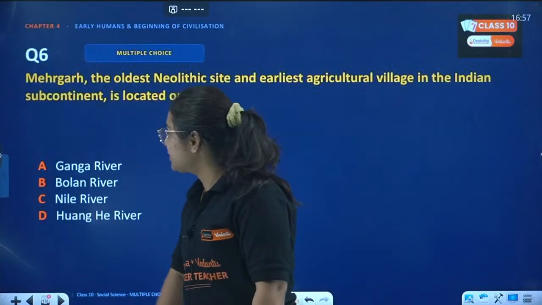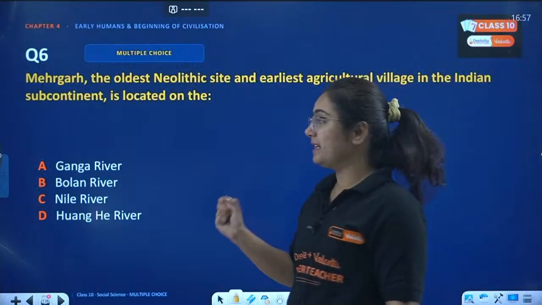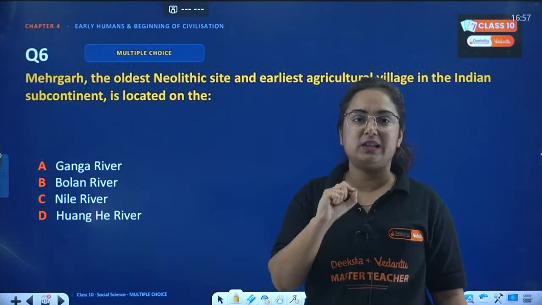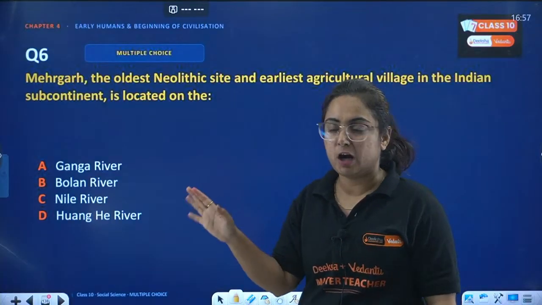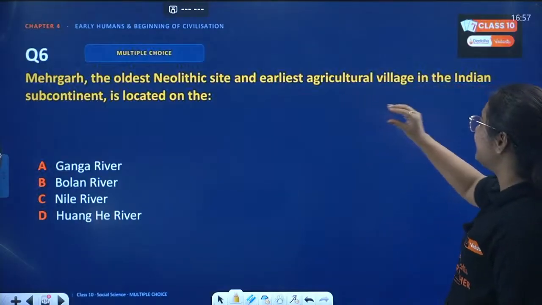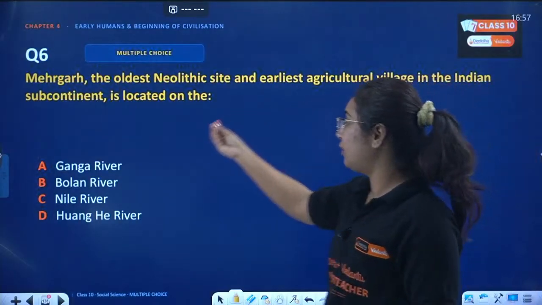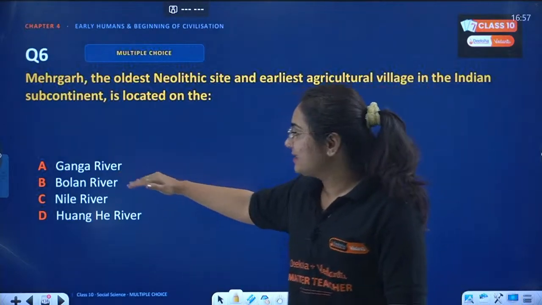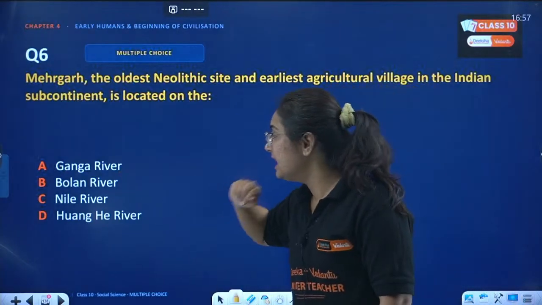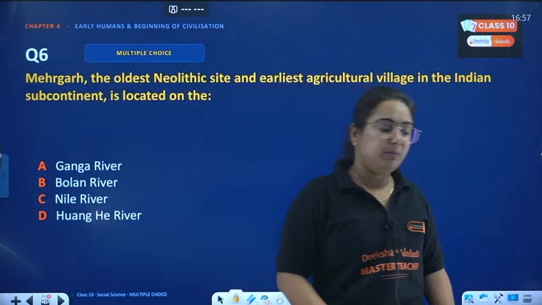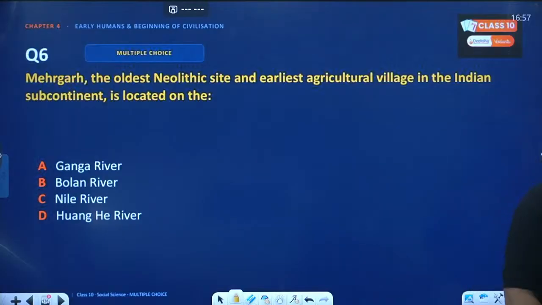And the question is here, regarding Mehrgarh. Mehrgarh is one of the oldest Neolithic sites, not in India right now. Mehrgarh, the oldest Neolithic site and earliest agriculture village in the Indian subcontinent, is located where? Option A, Ganga River; Bolan River; Nile River; or Huang He River. Very easy. Give me the correct answer for the question in front of you.